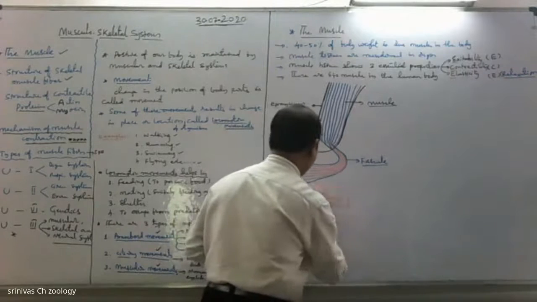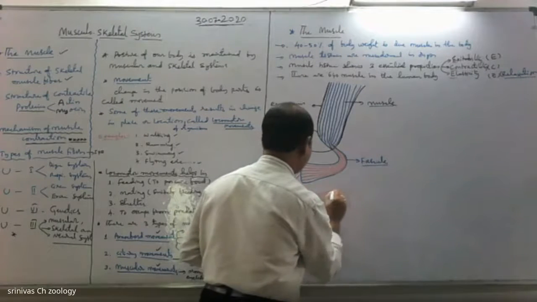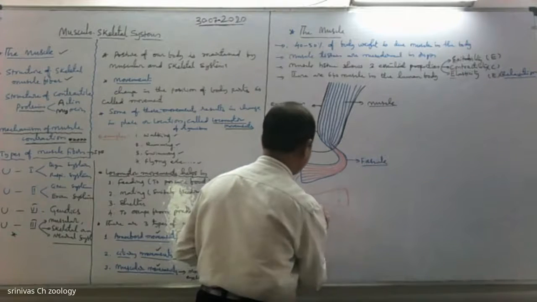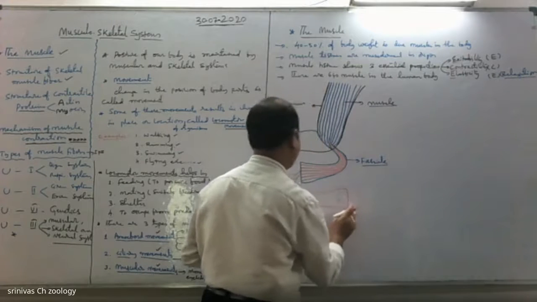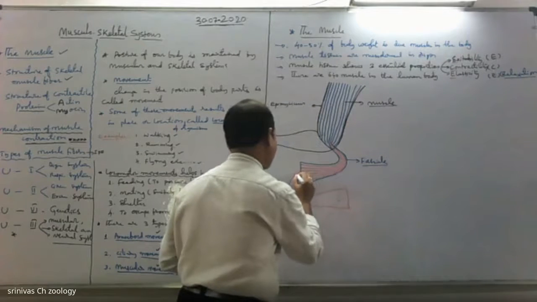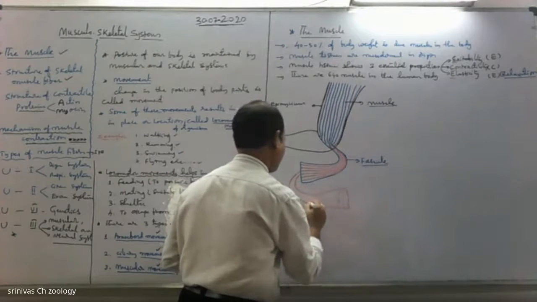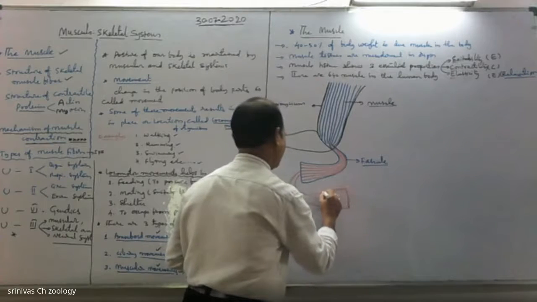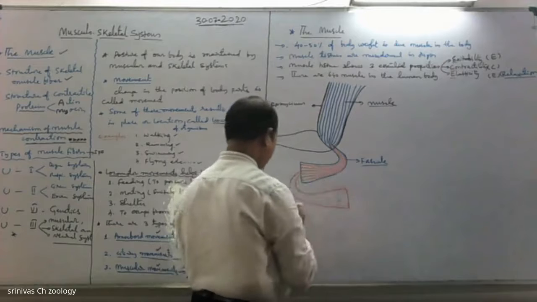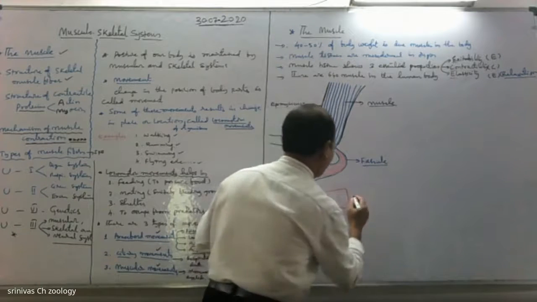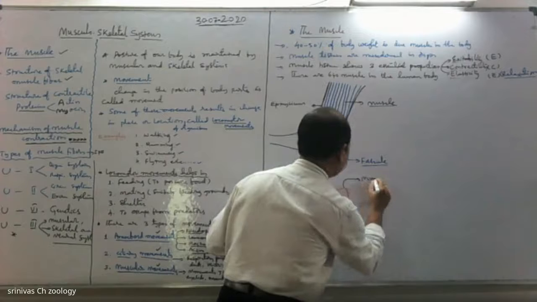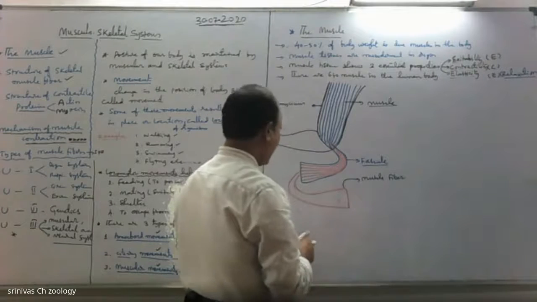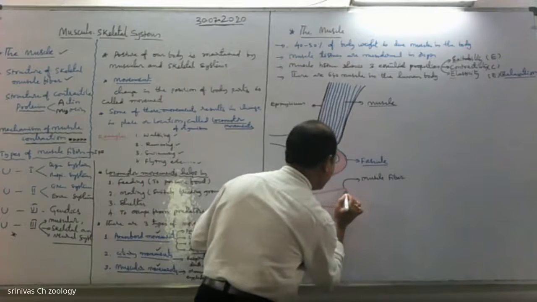This is a muscle fiber. And the muscle fiber is formed by bundles of